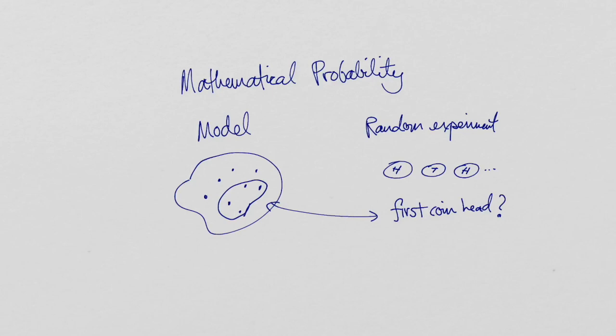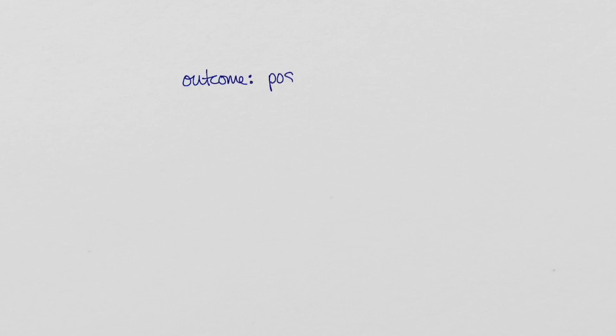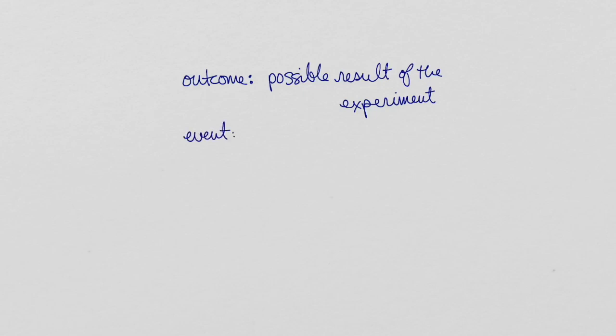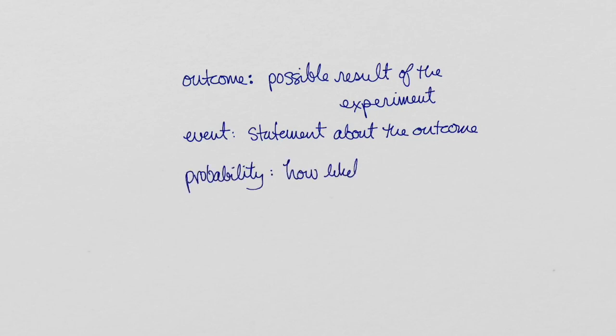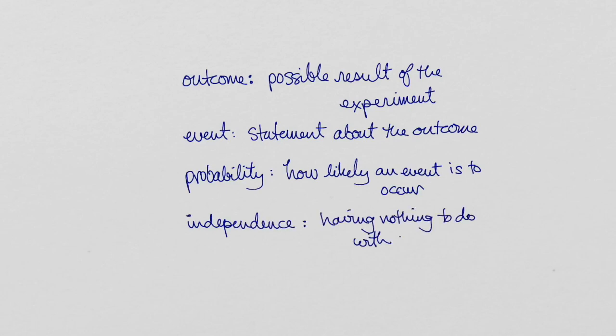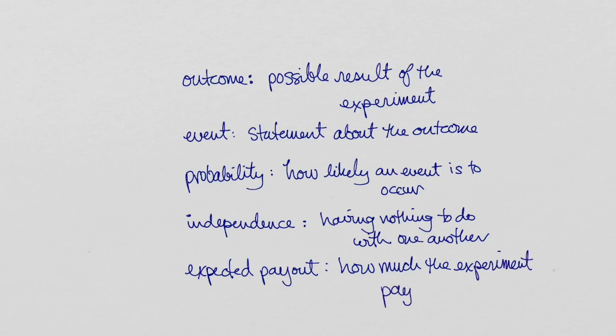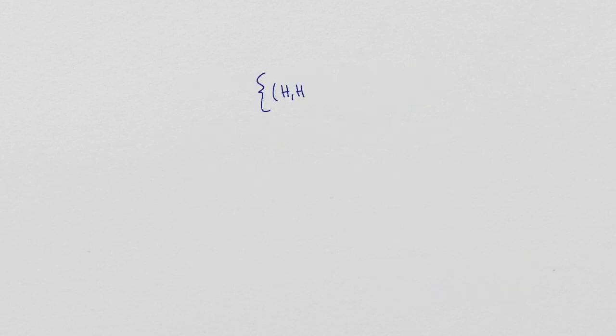In the context of a random experiment, an outcome is a possible result of the experiment. For example, both coins came up heads is an outcome. An event is a statement whose truth value can be determined based on the outcome. For example, at least one coin came up heads is an event. The probability of an event reflects our confidence that the statement will turn out to be true when the experiment is run. Events are independent if they have nothing to do with one another. Knowing whether one of them occurs gives us no information about the others. If a random experiment has a payout, then the expected payout is how much the experiment pays out on average. Let's make sense of all of these terms in the context of a mathematical model.